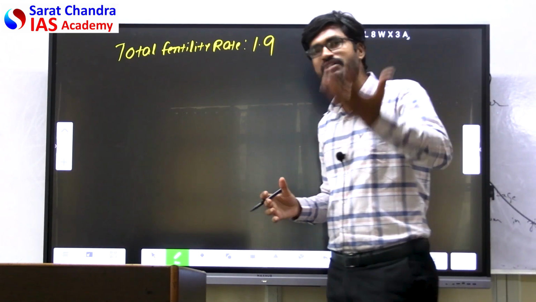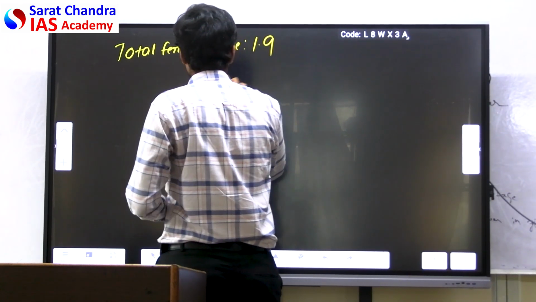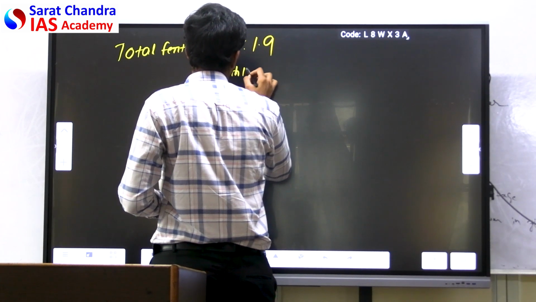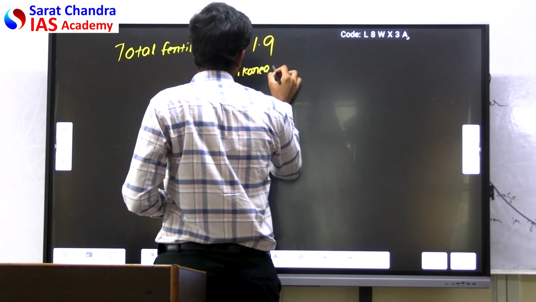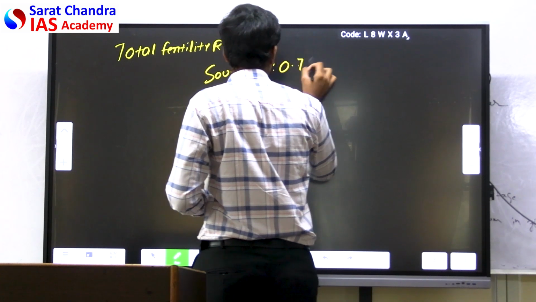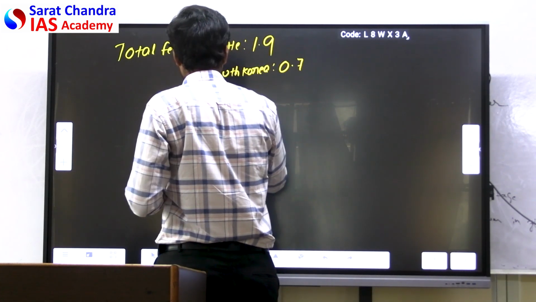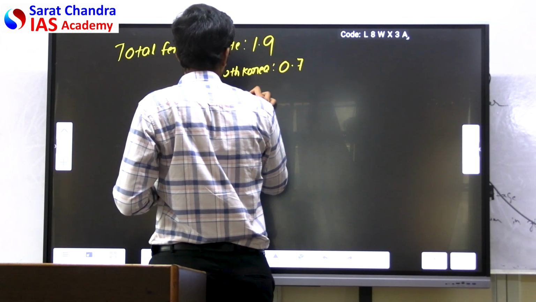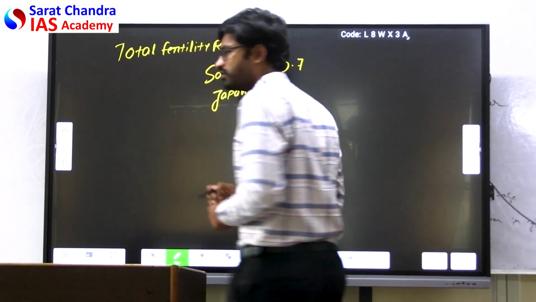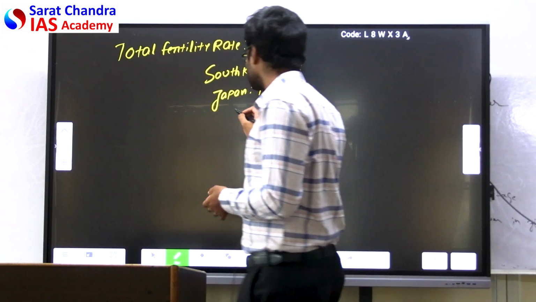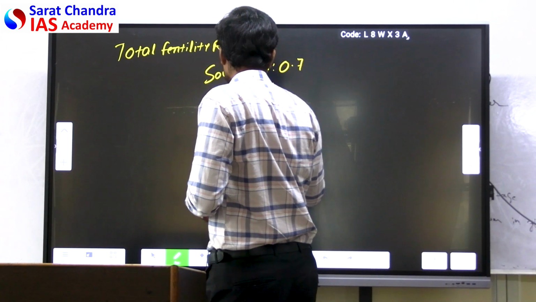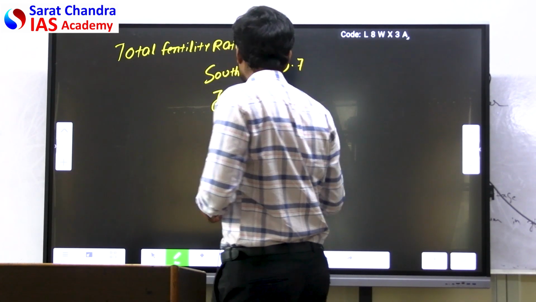Then when you try to compare some of the countries, you can compare with South Korea, 0.7. You can compare it with Japan, which is 1.5. You can compare it with the entire Europe, which is also 1.4.